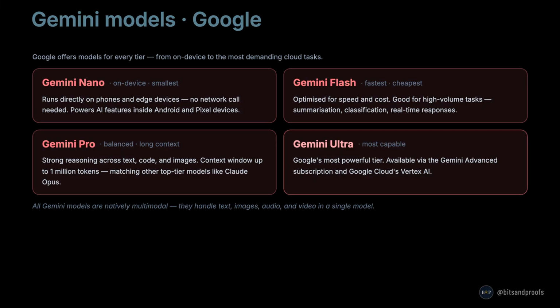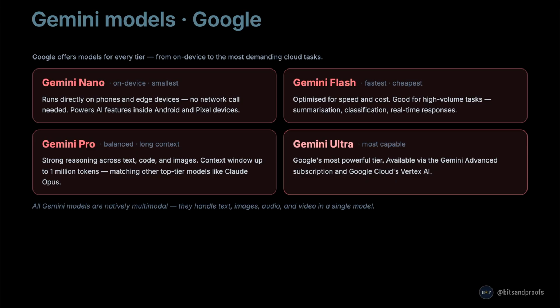The third major closed model family is Gemini from Google. Google covers every tier from on-device to the most demanding cloud workloads. Gemini Nano runs directly on phones and edge devices with no network call needed. It powers AI features built into Android and Pixel devices. Gemini Flash is optimized for speed and cost, good for high-volume tasks like summarization, classification, and real-time responses.